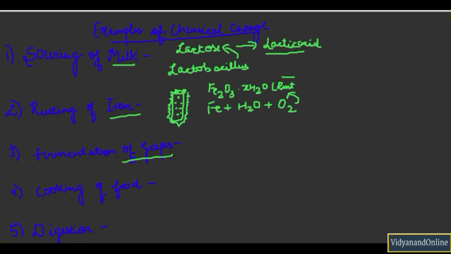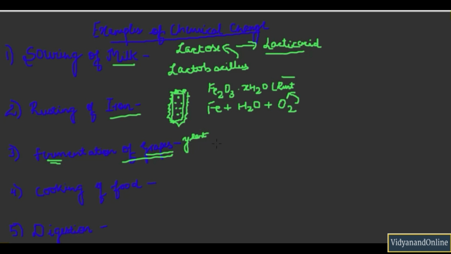Next is fermentation of grapes. So what is fermentation? Fermentation means a breaking down of any substance by the action of microorganisms like yeast or bacteria. Now in fermentation of grapes, the grapes are crushed and pressed. Then the yeast starts to eat this crushed grapes under anaerobic condition.